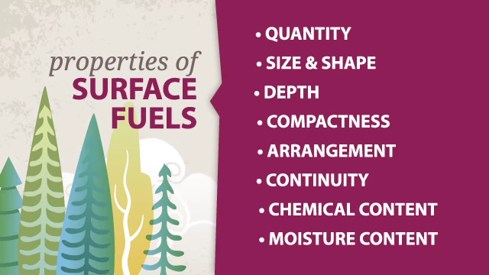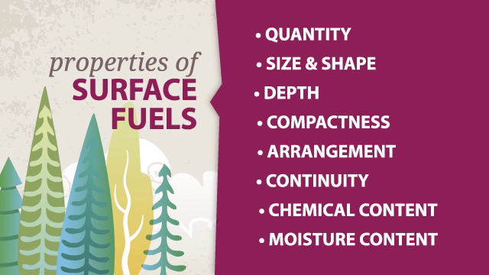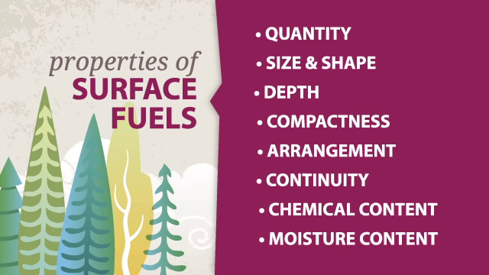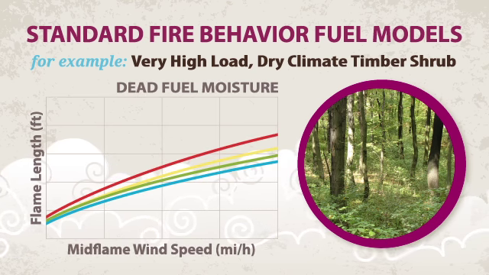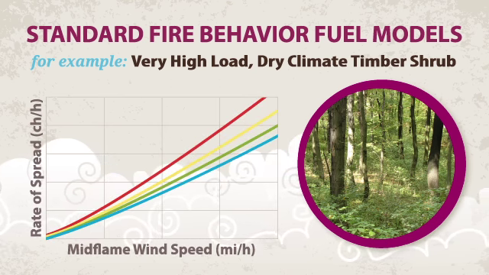As you can see, there are a number of properties that influence potential fire behavior, some of which are difficult to measure. To aid managers, several fuel models or standardized descriptions of fuels have been developed. These fuel models describe typical values for a variety of fuel properties from different vegetation types. Rather than measuring fuel properties in a given area, these fuel models can be used to determine potential fire behavior under a variety of conditions.